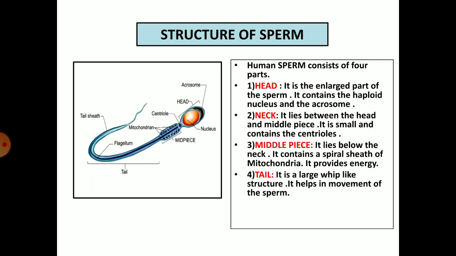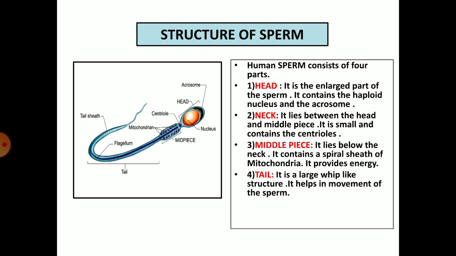Now let us study the structure of the sperm. Human sperm consists of 4 parts. Head. It is the enlarged part of the sperm. It contains the haploid nucleus. Haploid means having half the number of chromosomes. And the acrosome. Acrosome contains a fluid which contains digestive enzymes which helps to digest the wall of the ovum.